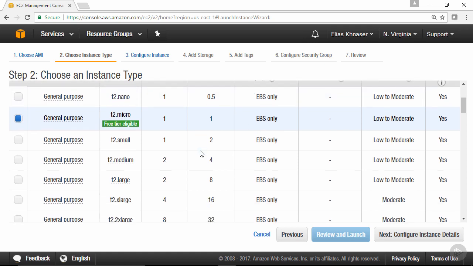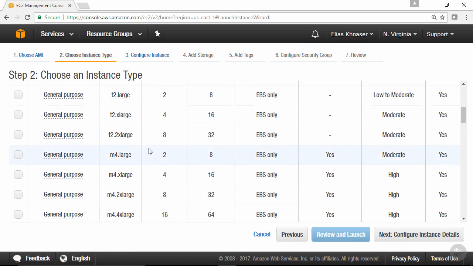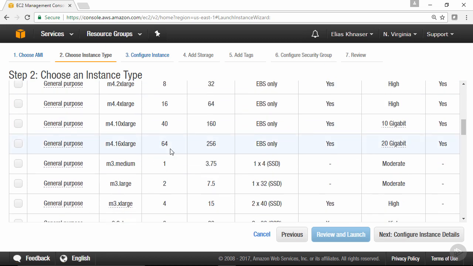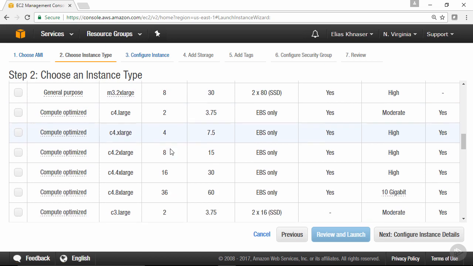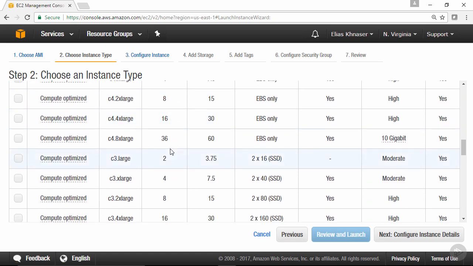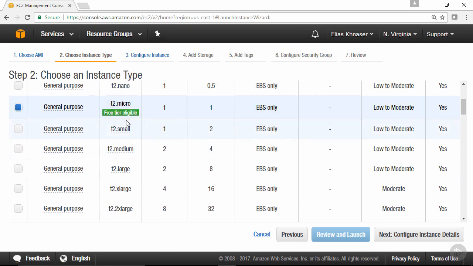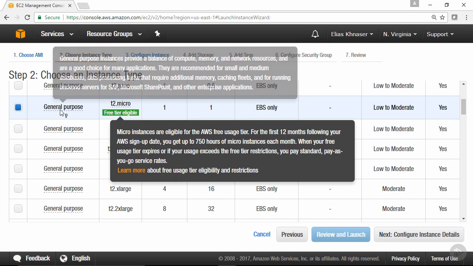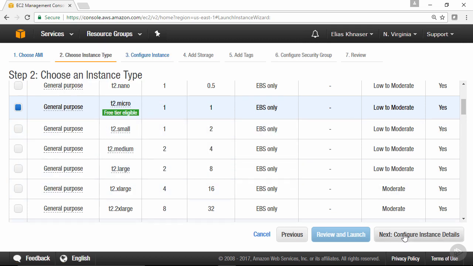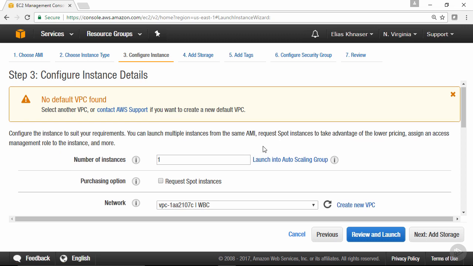If you scroll down this list, essentially, you can select the different type of instance family that you're looking for, and each of them will come with an associated price. So the higher that you go, the more that you're going to pay per hour for the use of this particular instance. Now, for the purpose of our example, I'm going to go ahead and choose the one that comes free here. So I'm going to select the T2 Micro, and then I'm going to click on Next to start configuring it.